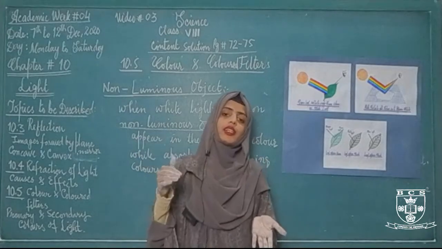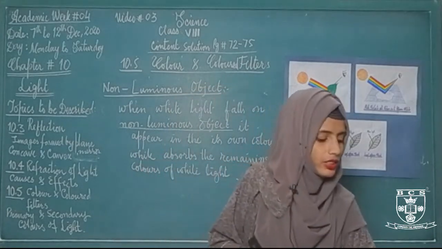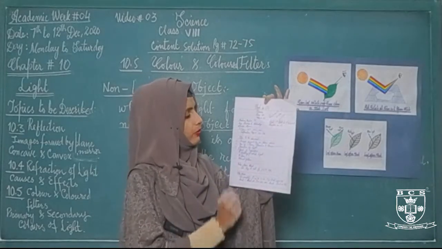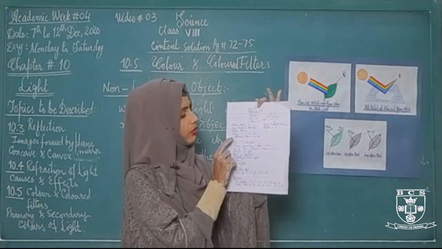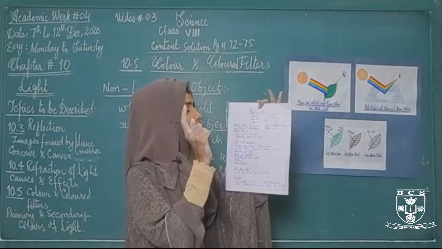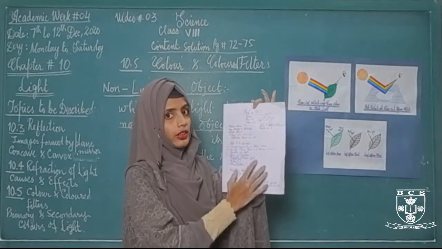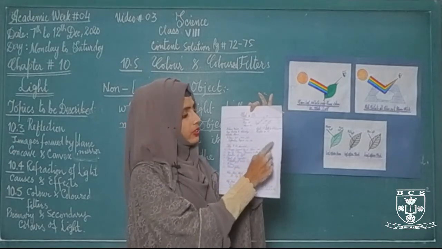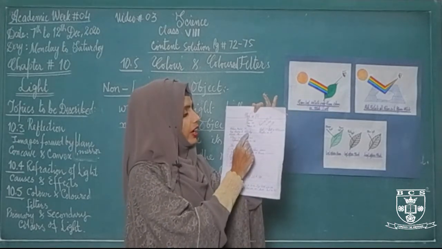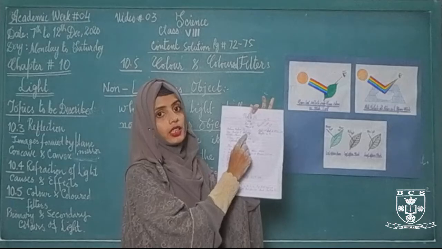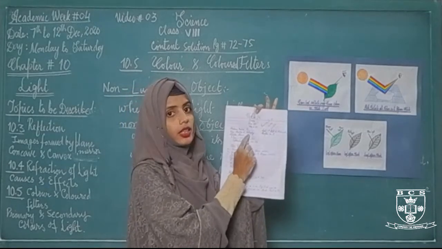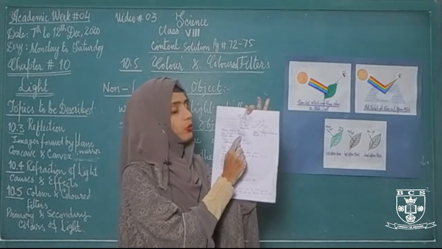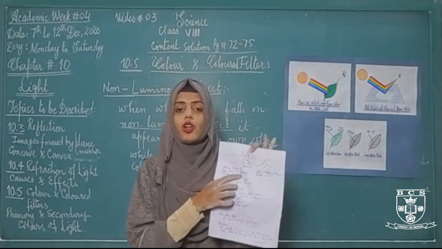That is, all the white light that falls on our pages, as you can see in this page, is white in color. But why can we see the black color, why can we see the blue color? Because the white light which strikes that page is reflected into our eyes. That's why this white page appears white. But when it falls on this blue color, then this blue color appears blue. Why does it appear blue? Because it absorbs the remaining colors of light.